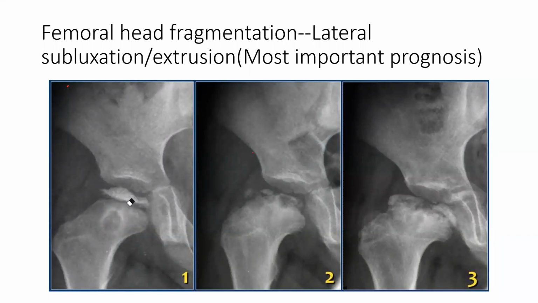So see, this is normal looking, then starting fragmentation, lateral subluxation. It is going outside, lateral subluxation, and metaphyseal cyst, because of the deformity of the femoral head and neck. We'll find some other findings also. Lateral subluxation is most important for prognosis.